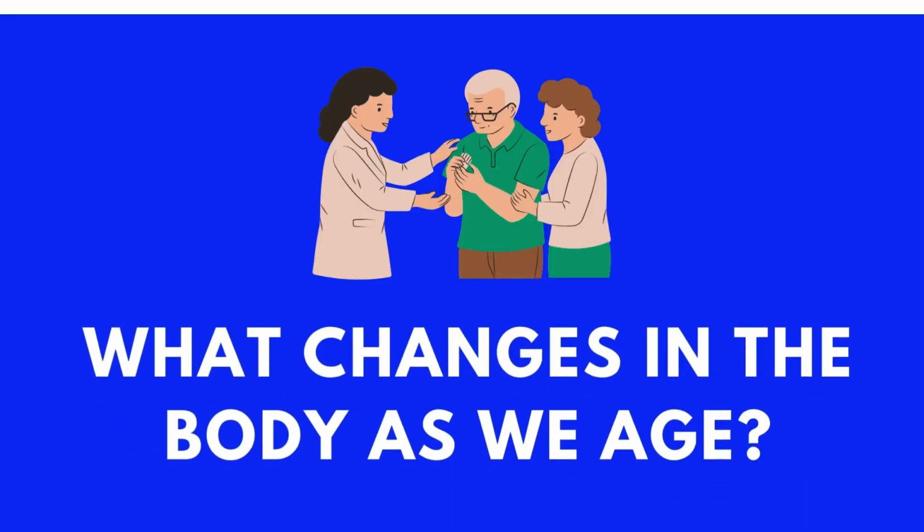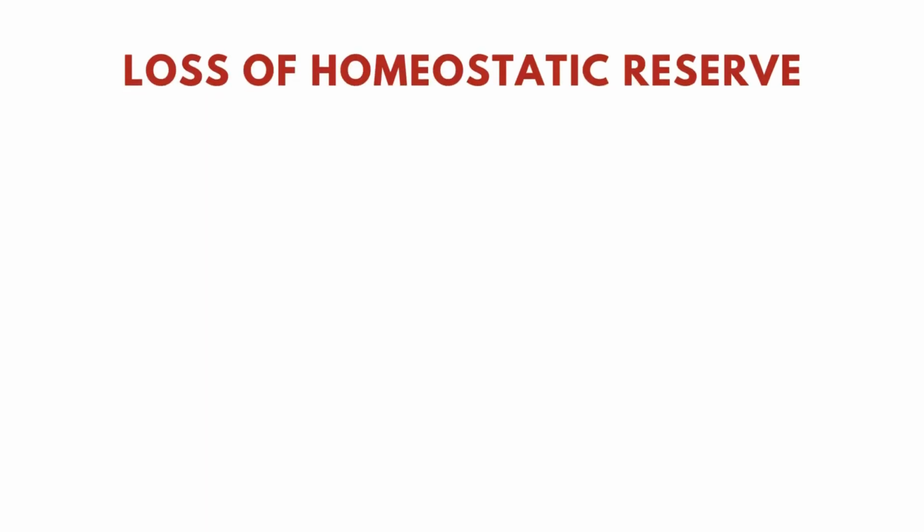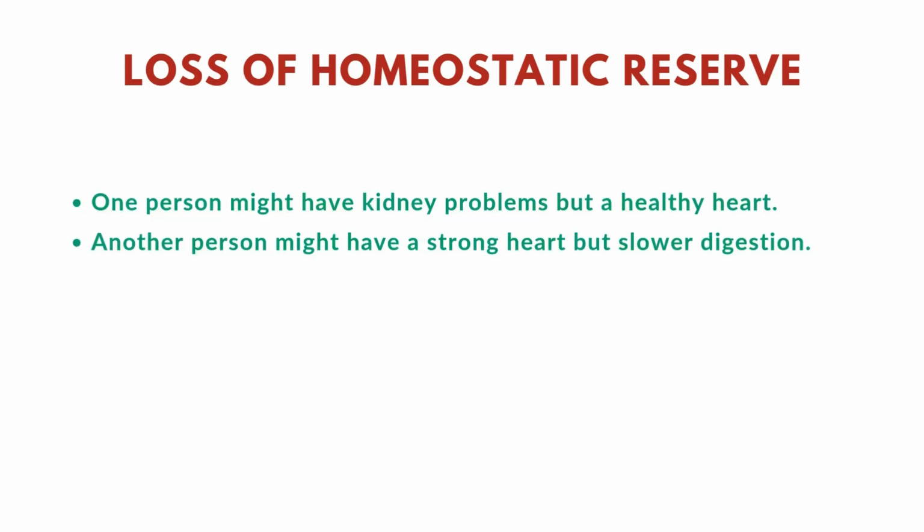What changes in the body as we age? As people age, the body doesn't work as efficiently as it used to. This is called a loss of homeostatic reserve, meaning the body has less ability to bounce back from stress or illness. But here's the thing, it doesn't happen in the same way for everyone. For example, one person might have kidney problems but a healthy heart. Another person might have a strong heart but slower digestion.